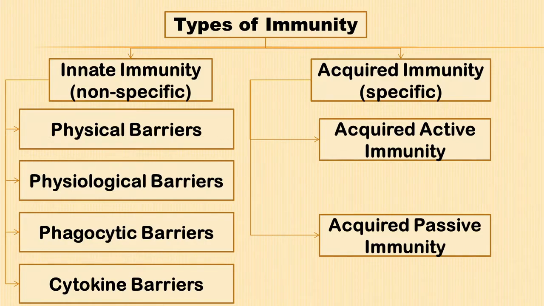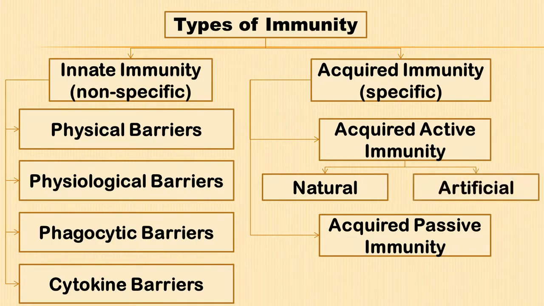Acquired active immunity is of two types. Natural acquired active immunity due to infection. Example, measles, chickenpox. Artificial acquired active immunity by vaccination. Example, polio vaccine, BCG vaccine.